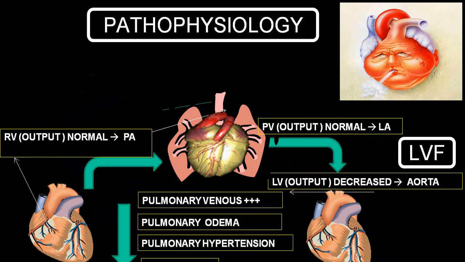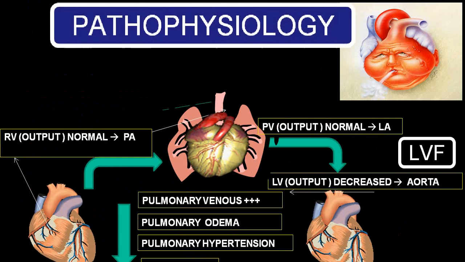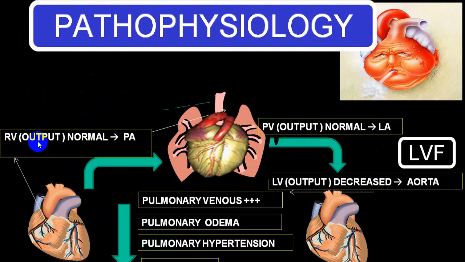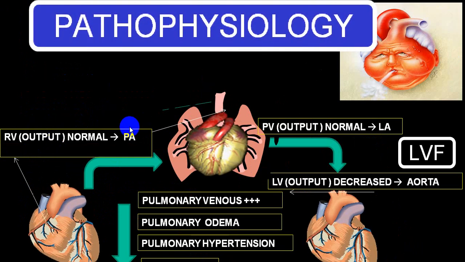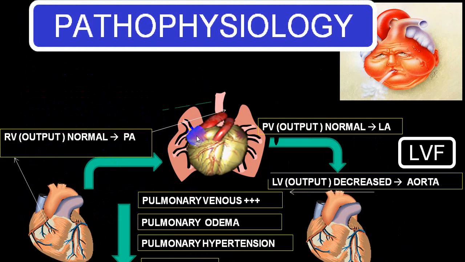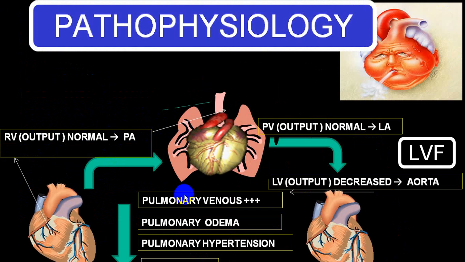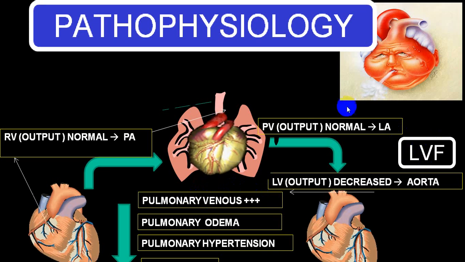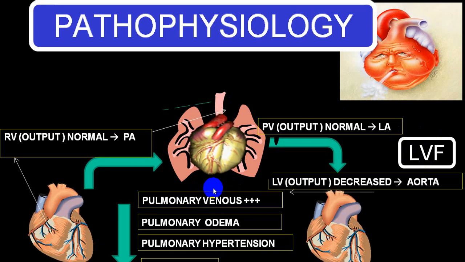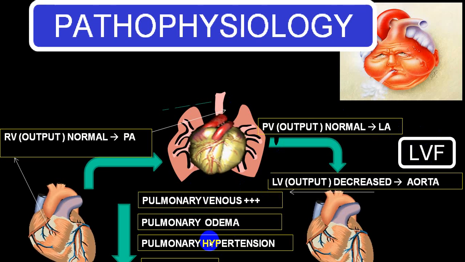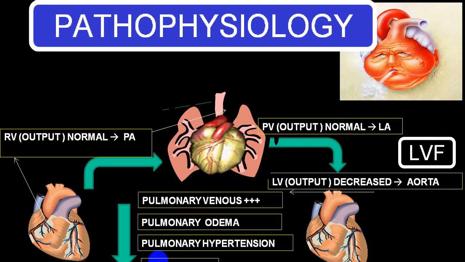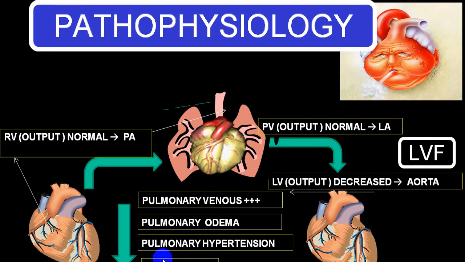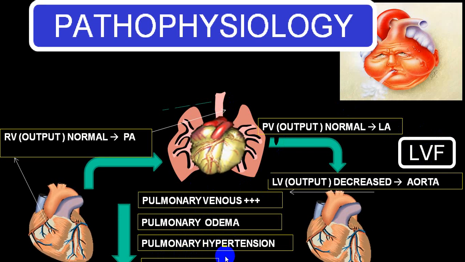Now we go to what we call left ventricular failure. In a left ventricular failure, RV output is normal. Normal blood goes to the pulmonary artery. But there is an increased pulmonary venous pressure because of left ventricular failure. Hence there is pulmonary edema and there is pulmonary hypertension. And secondary to that, now the right ventricle will start showing changes. We'll be showing you further.